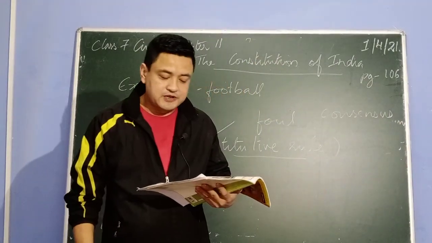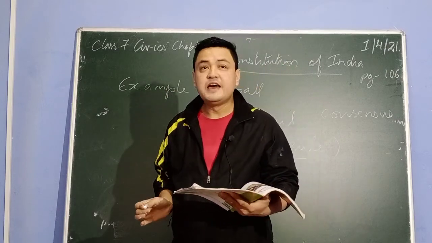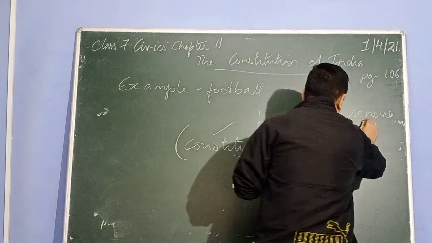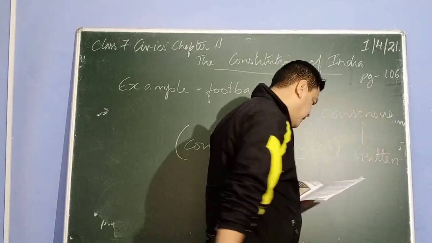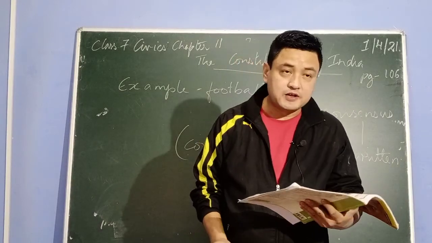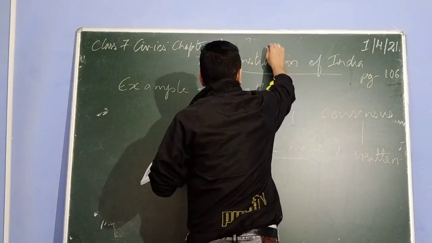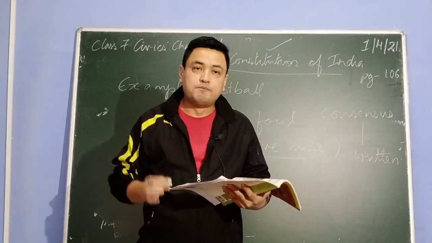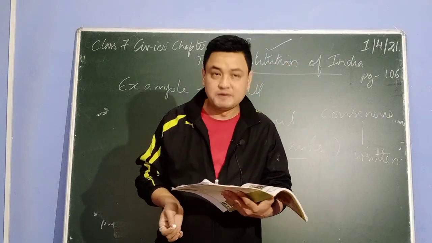And in modern countries, this consensus, or agreement, is usually available in written form. So these rules are basically written down in a book, or a written document in which we find such rules, which is called a constitution.